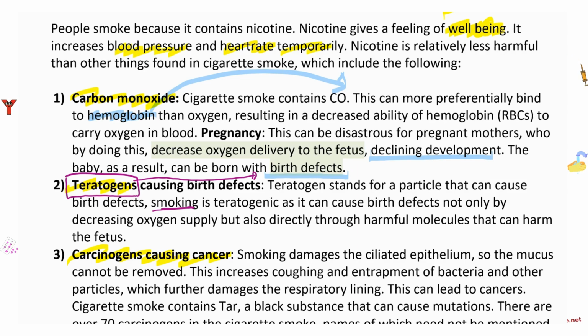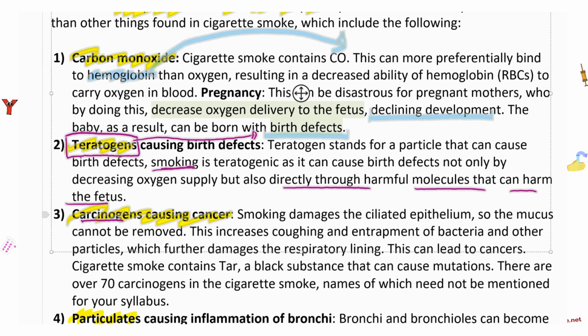It can cause birth defects not only by decreasing oxygen supply, but also directly through harmful molecules that can harm the fetus. Number 3, a cigarette contains carcinogens, for example, tar and a lot of other carcinogens. Actually, cigarette smoke contains over 70 carcinogens. So smoking will directly damage the ciliated epithelium as well, right? So mucus cannot be removed. But on top of the damage to the respiratory lining that can lead to cancer, it also contains tar and 70 other carcinogens.